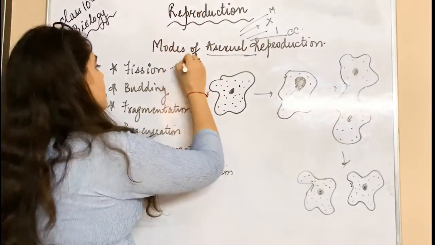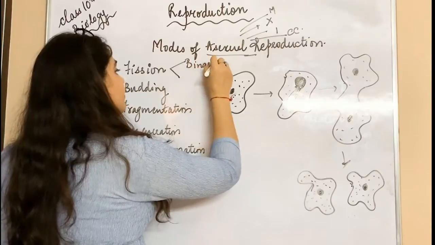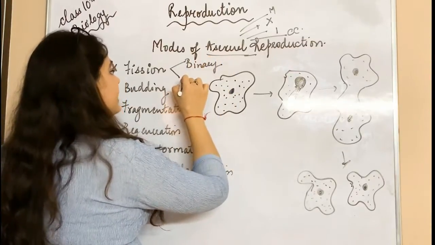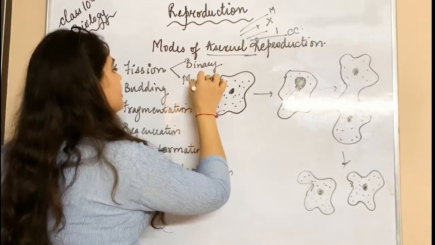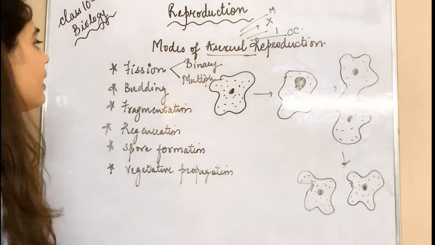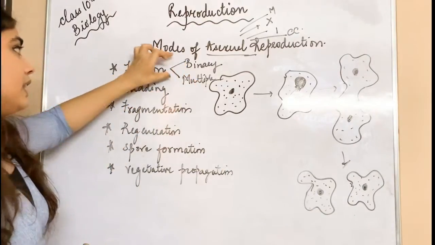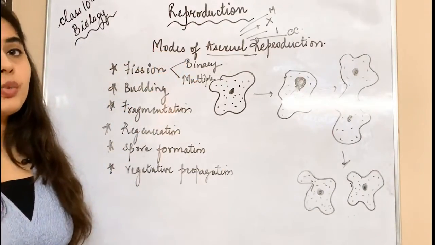Now fission can be of two types: binary or multiple. Binary fission and multiple fission are two types, but they come under the category of fission only.